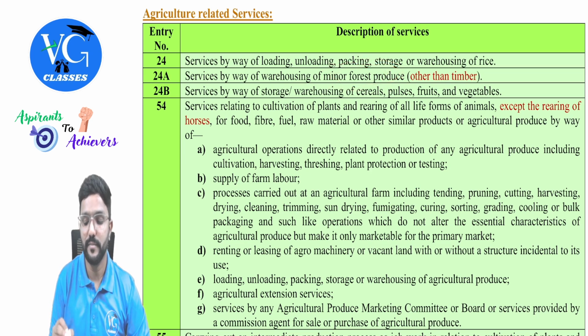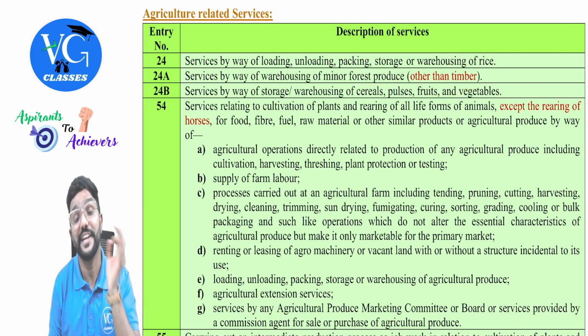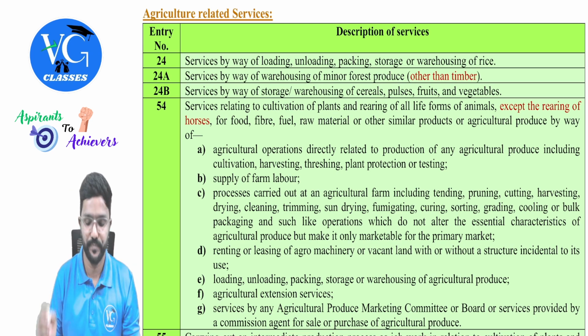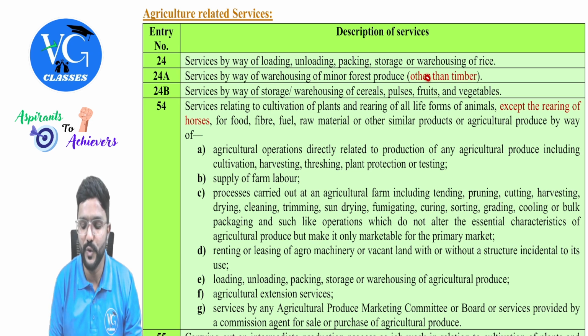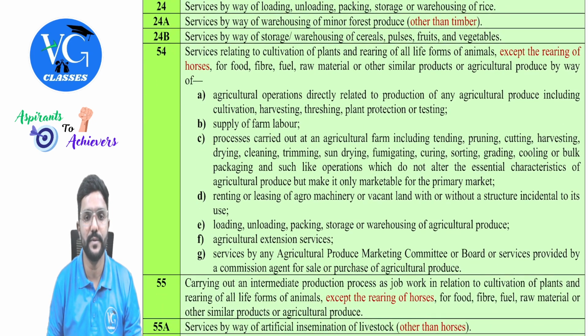Minor forest produce means other than timber, because timber is a major forest produce, guys. For timber, is it taxable? Yes. Next, 24b. Services by way of storage, warehousing of cereals, pulses, fruits, vegetables is exempt. Okay. Then 54. 54 has a number of items. We will see one by one.